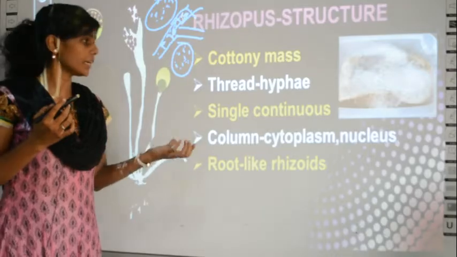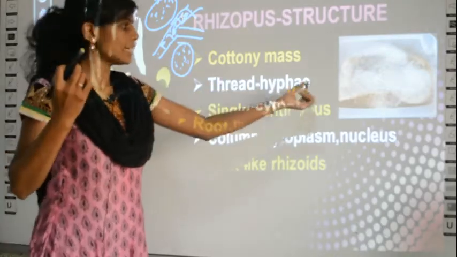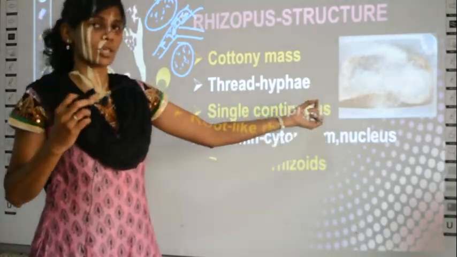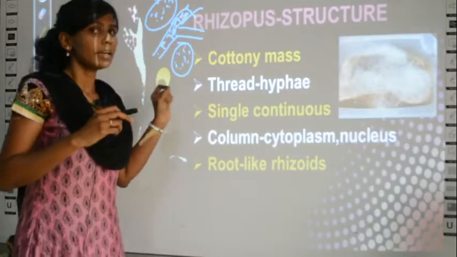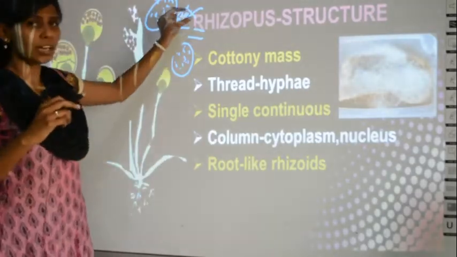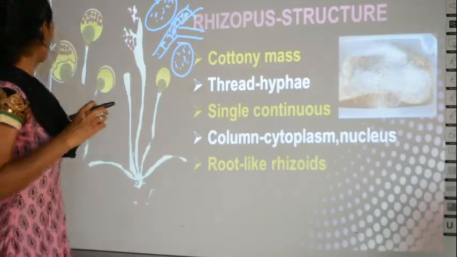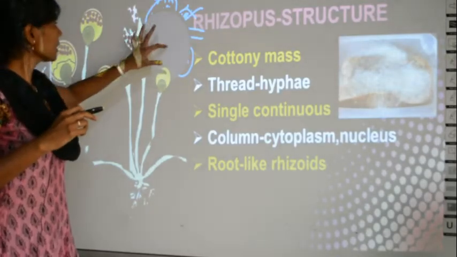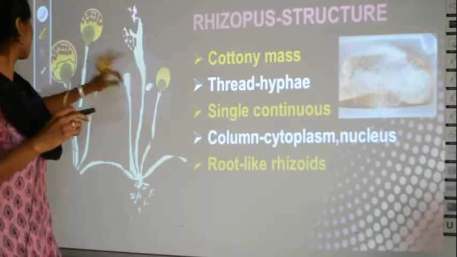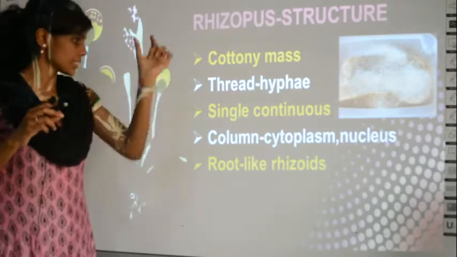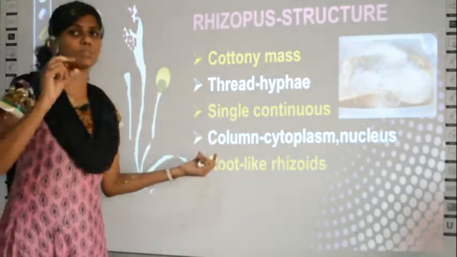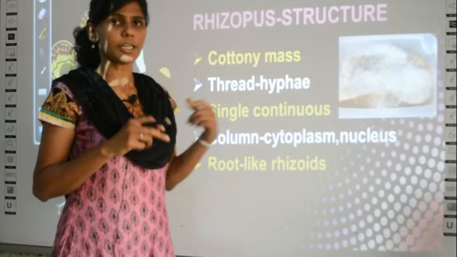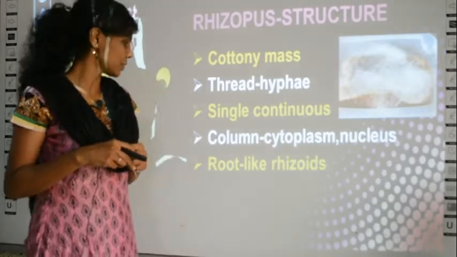What all have we studied? It is a small thread-like structure, and these thread-like structures are called hyphae. They usually have single columns and they are continuous. They do not have septum. The septum is absent, which means there is no partition. It exists as a single column, and the column is filled with cytoplasm and nucleus. This is all we have studied.